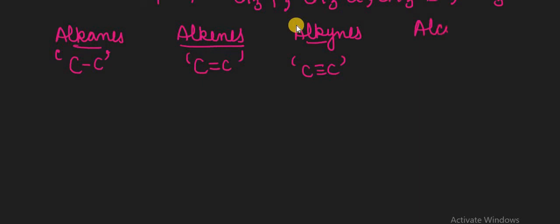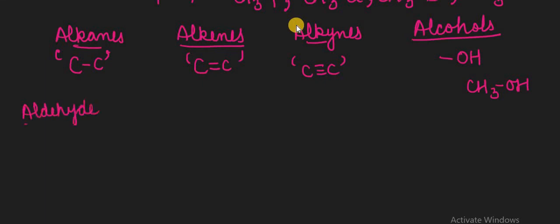Further, after them, we have alcohols, where along with the hydrocarbon there must be a heteroatom, oxygen, in the OH group, or we can take any example of alcohol, right? Further from alcohol we have aldehydes.